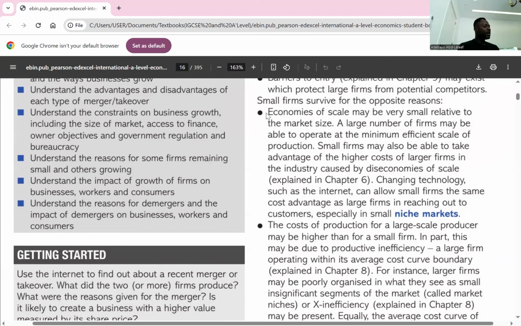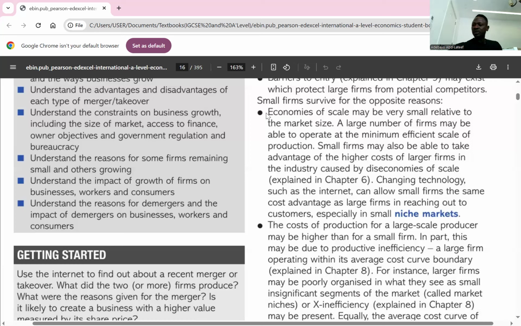This is how it works. If a large business in an industry is unable to exploit economies of scale, it simply means it won't be able to sell at a higher price compared to the smaller businesses. So that means they're going to sell at the same price, and selling at the same price allows the small businesses to survive. Get the point here? If the economies of scale in an industry are not that much, it means both small businesses and large businesses will be able to survive, especially the small businesses, because they will be able to sell at the same price as the large business, and that might allow them to stay in the market. Do you get the first point there?